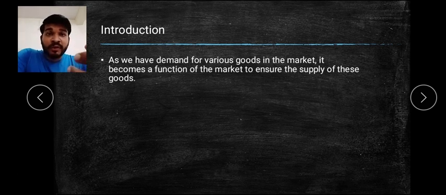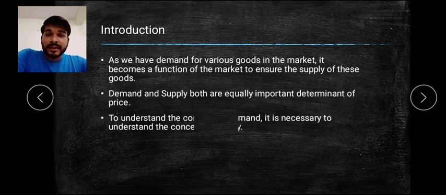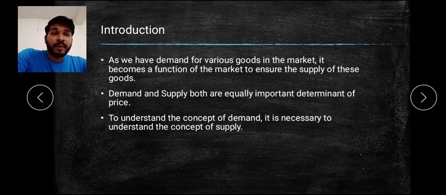That is what we are going to study in this chapter: how supply works for different products, and what the factors affecting supply are. All those particular things we are going to learn later in the chapter. Demand and supply are both equally important determinants of price. To understand demand very clearly, we need to understand the concept of supply.